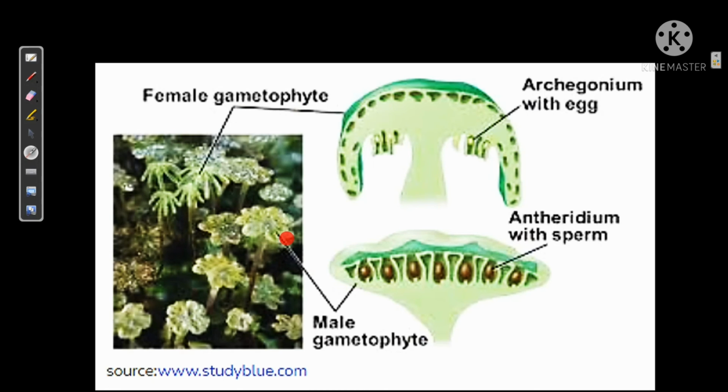And since the male thallus has the antheridium, the male thallus is called the male gametophyte. Now this is the deeper part. Archegonium is present with an egg, and antheridium has sperms or antherozoids inside.